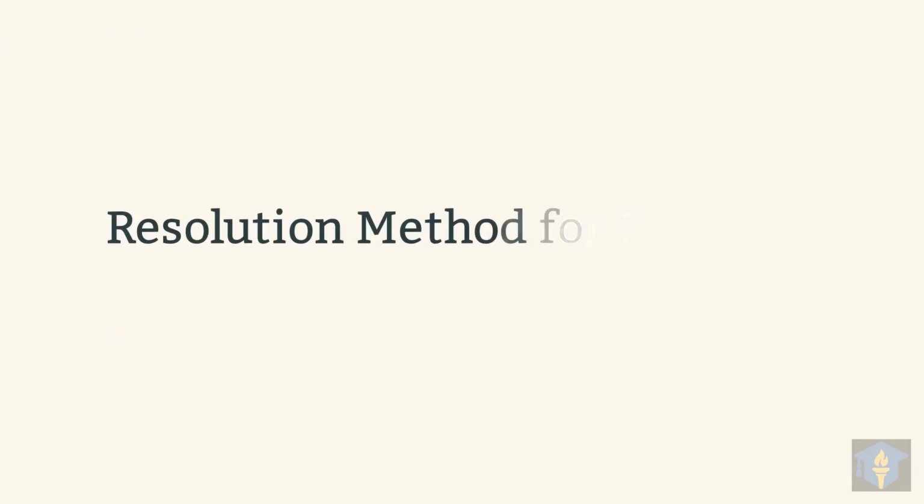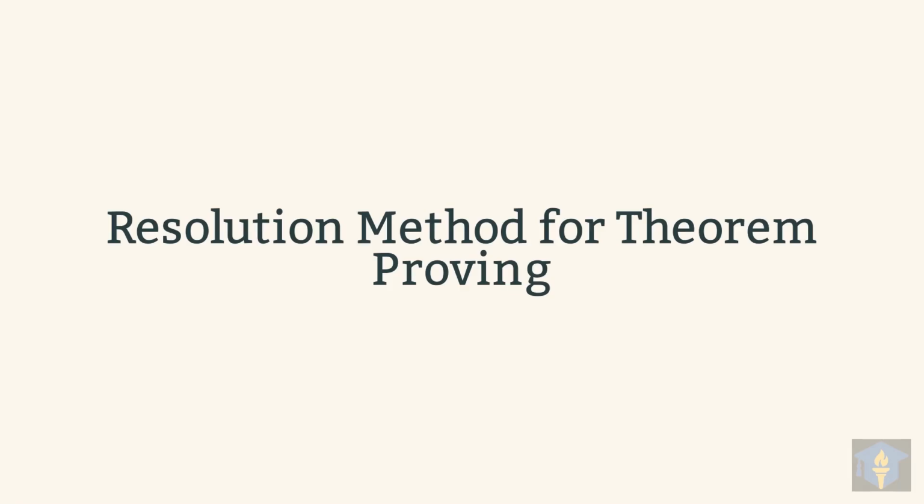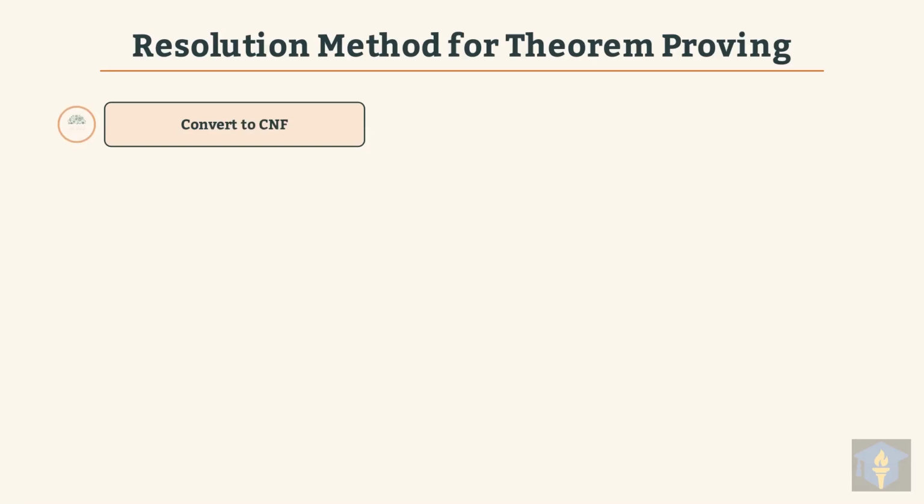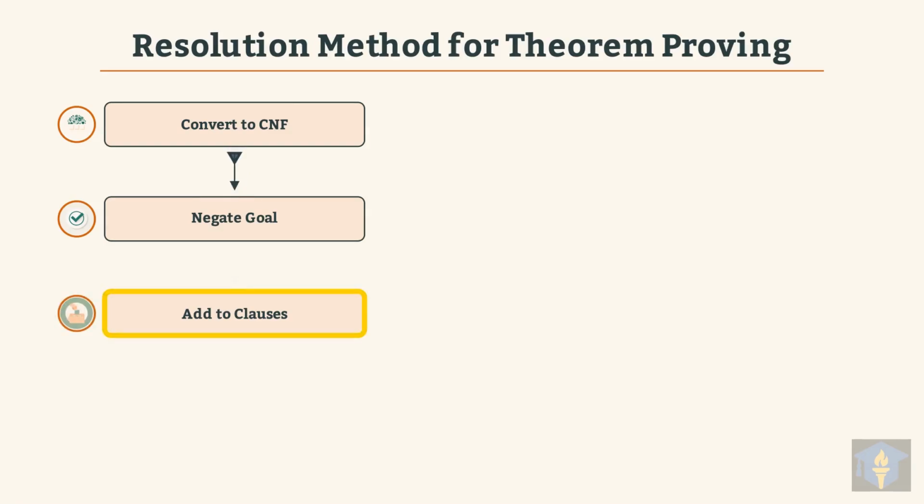Let's explore the resolution method, a powerful technique used for automated theorem proving. The first step is to convert all your logical statements into conjunctive normal form, or CNF. Next, we negate the goal, or the conclusion we want to prove, assuming it's false. Then, we add this negated goal as an additional clause to our set of existing clauses.